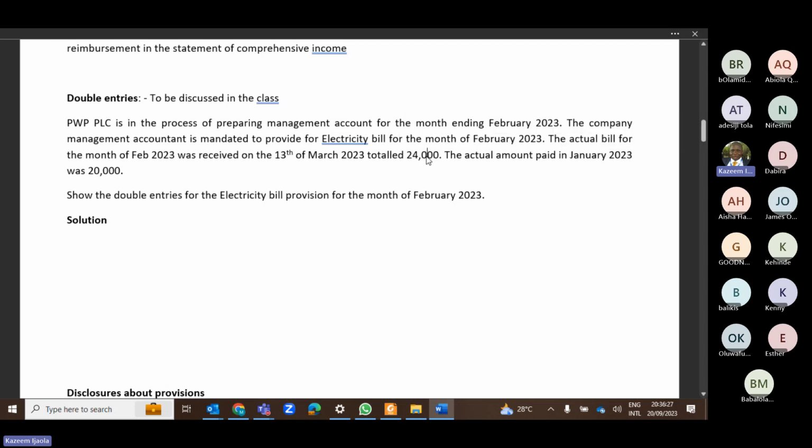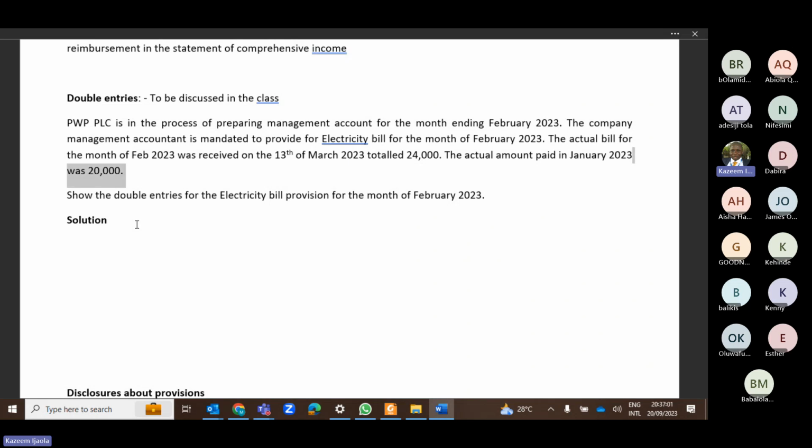So this was received in March, and the actual amount paid in January was what? 20,000. Show the double entries for the electricity bill for the month of February. Look at these scenarios. We want to provide for the electricity bill for the month of February. However, as at 28th of February, we don't know how much the electricity bill is, because the bill for February itself was received in March. However, we know that in January we paid 20,000.